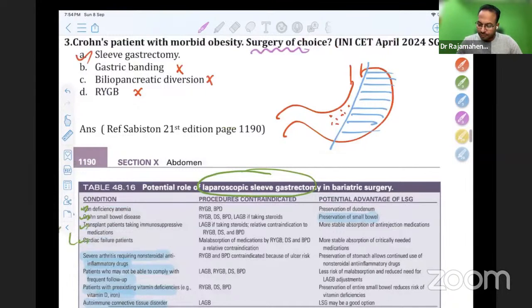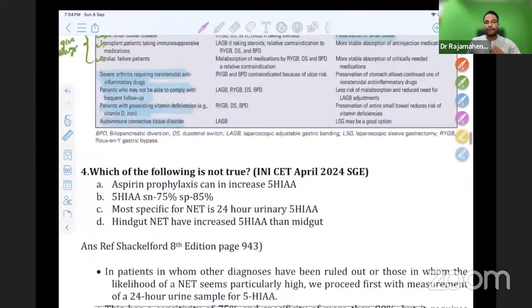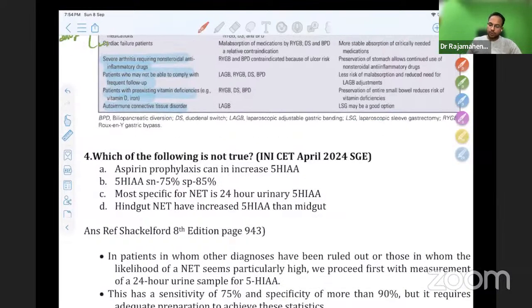This is a new question. The first time we are seeing this question. Please don't forget this question. Which of the following is not true? Classical question related to chromogranin A. This is a question related to chromogranin A, 5-HIAA.